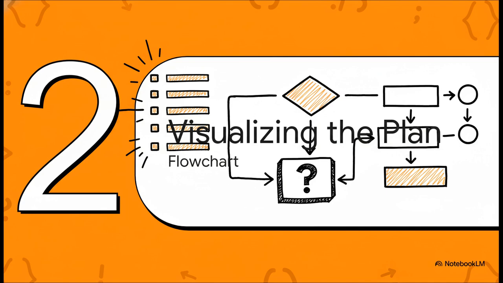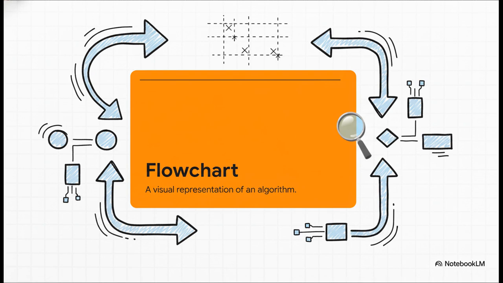Okay, so having a list of steps is great. But you know what they say, a picture's worth 1,000 words, right? That's where we take our text-based plan and turn it into a visual map of our logic. And that map is called a flowchart. It is, for all intents and purposes, the blueprint of our algorithm. It lets us actually see the flow of our logic, to trace the path our instructions are going to take from the very beginning to the very end.